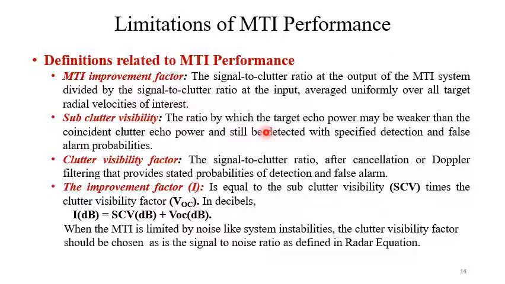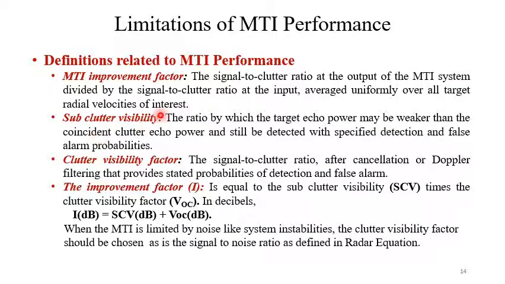Now we will consider the limitations of MTI performance. To understand the performance of MTI system, we need to know some parameters. So first one is MTI improvement factor. The signal to clutter ratio at the output of MTI system divided by the signal to clutter ratio at the input, averaged uniformly over all target radial velocities of interest. This is what we call improvement factor, MTI improvement factor.